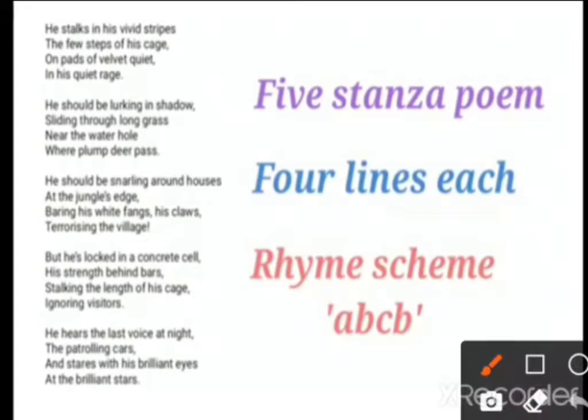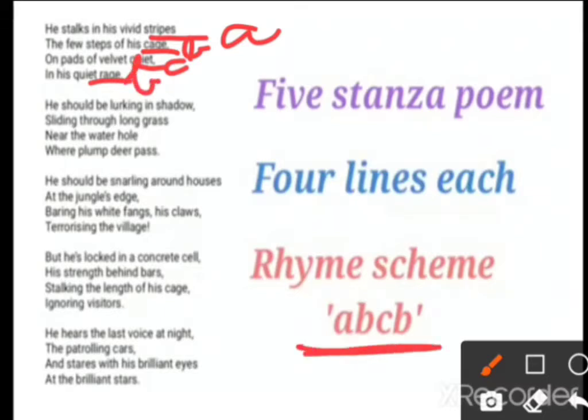So how is that? First is strips, so we gave it A. Cage is not matching with strips, so it is what? B. Quiet and strips, that is what? Not matching, because quiet and strips, okay, so this is not matching with strips, not matching with cage, so this is what? C. And rage, rage is matching with cage, so this is what? B. So the rhyming scheme of this poem is A, B, C, B, okay.